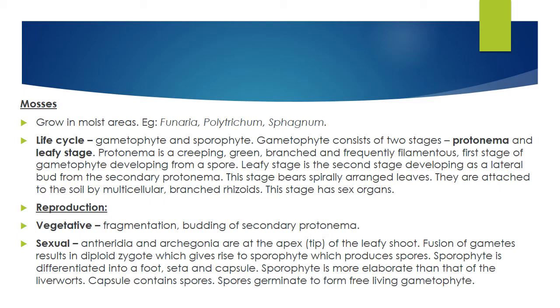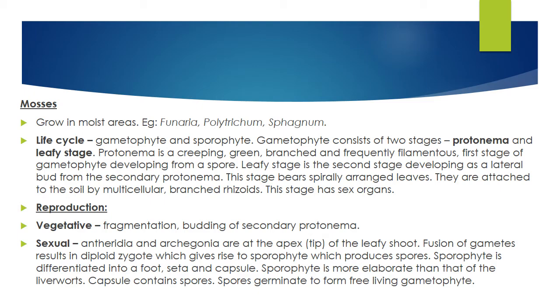Gametophyte consists of two stages. In the gametophytic plant body, you see a protonema stage. Normally protonema means a flat, creeping, leaf-like structure. That is protonema. So protonema is seen only in mosses. The leafy stage is the next stage after the protonema stage. A leafy structure will be seen. Got it? So protonema and leafy stage are absent in Marchantia, that is, in liverworts.